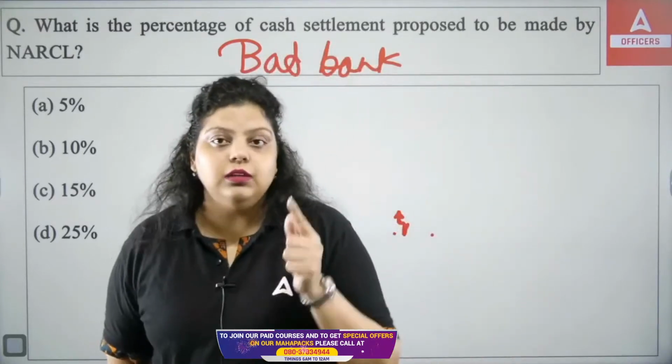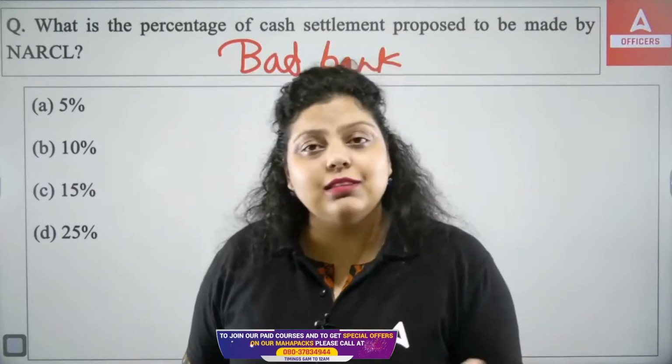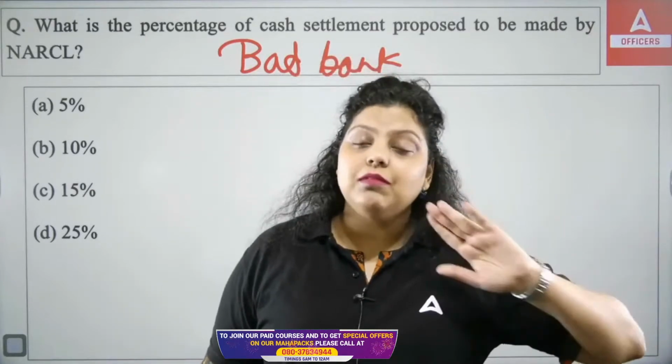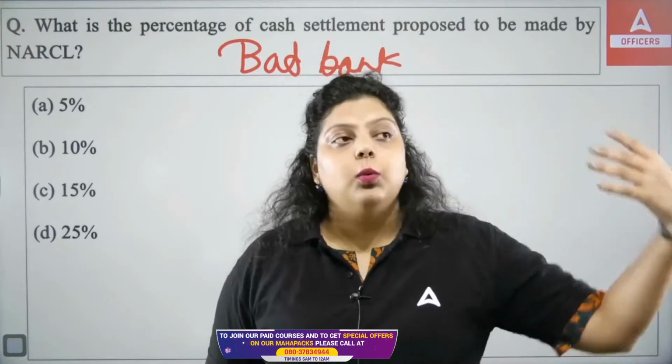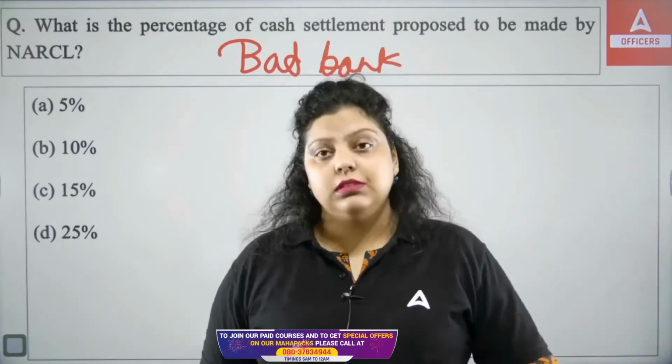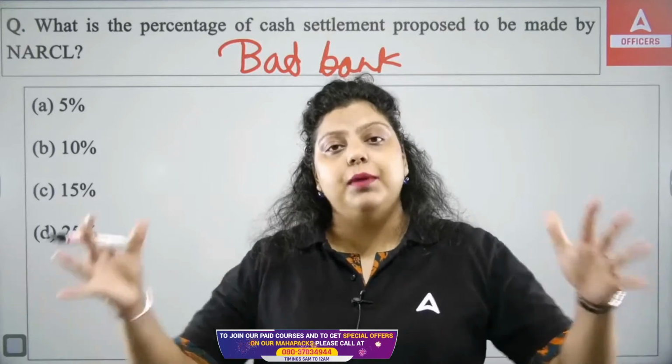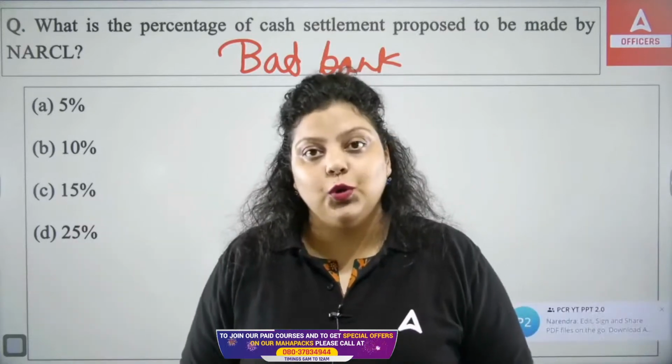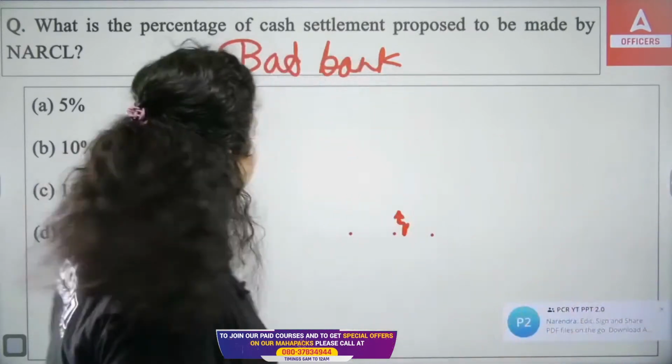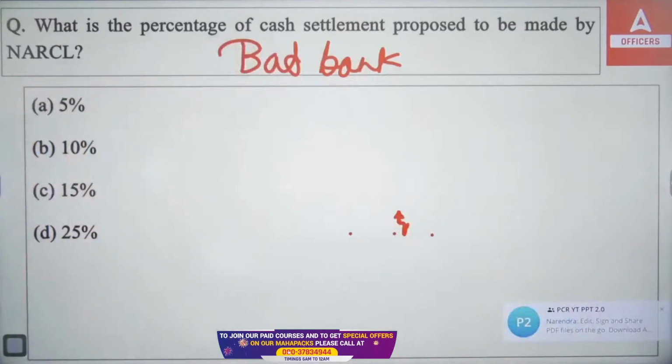So to recover that, we have created a bad bank, so that the bank's balance sheet will be cleared and the bank will have time to think about what new can be done, how to expand the business. Otherwise, banks were always thinking about how to recover the NPA. So that's why the concept of a bad bank was introduced, that is your NARCL.